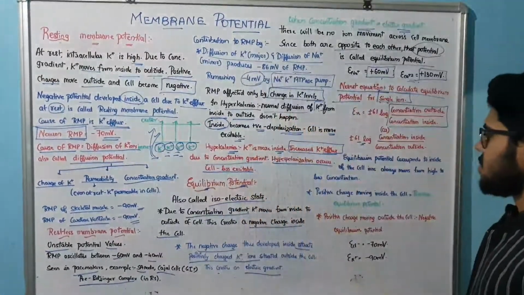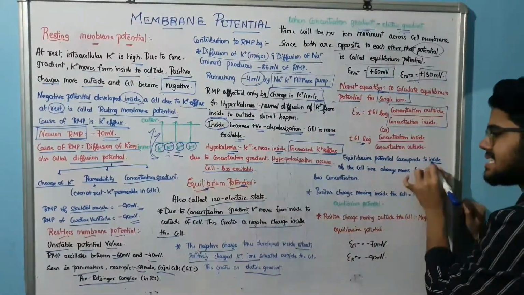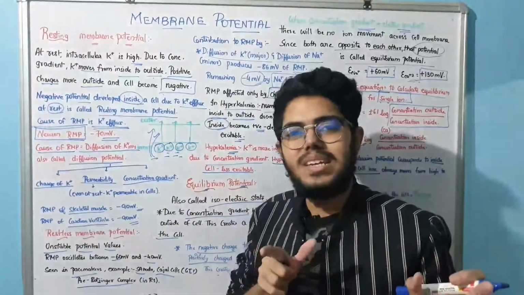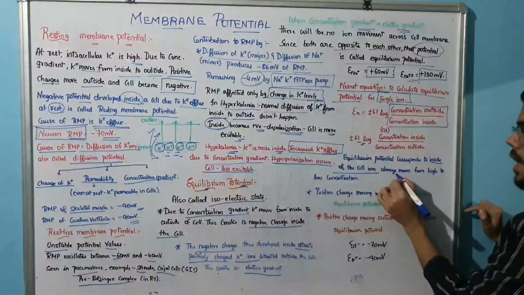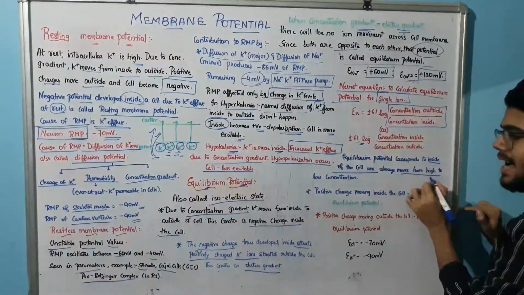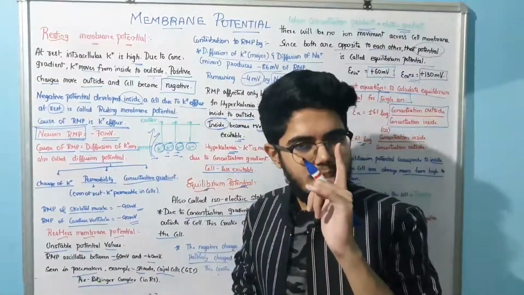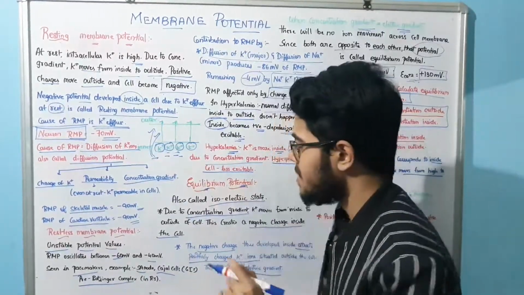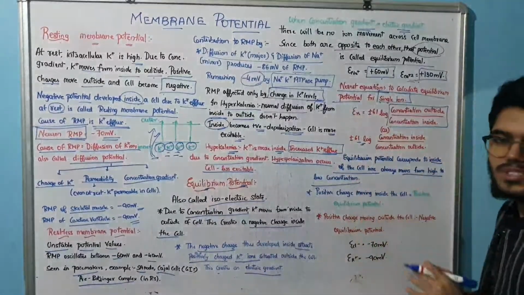Now this equilibrium potential corresponds to the inside of the cell. Very important, the ion must first move from high to low concentration, and next it contributes to the inner side of the cell. Very simple. That is the equilibrium potential.